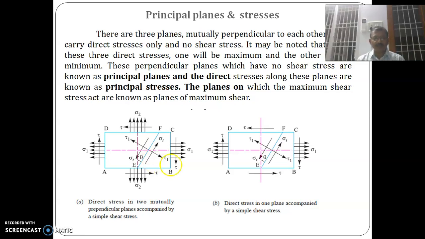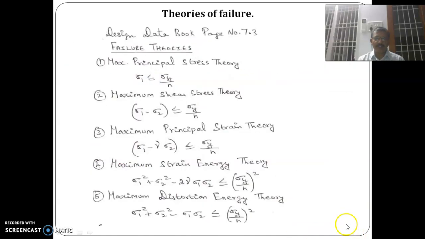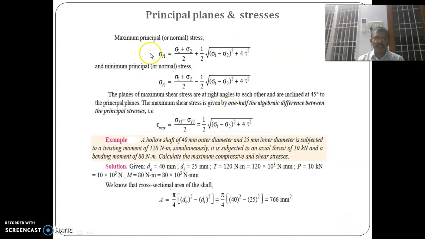So this is a direct stress in mutually perpendicular planes accompanied by a simple shear stress. Simple shear stress is tau, and this is sigma x, this is sigma y, and the principal stresses are taken as sigma 1 and sigma 2. The formula can be read as sigma 1 equal to sigma x plus sigma y by 2 plus 1 by 2 square root of sigma x minus sigma y the whole square plus 4 tau square. The minimum principal stress sigma 2 equals sigma x plus sigma y by 2 minus 1 by 2 square root of sigma x minus sigma y square plus 4 tau square.